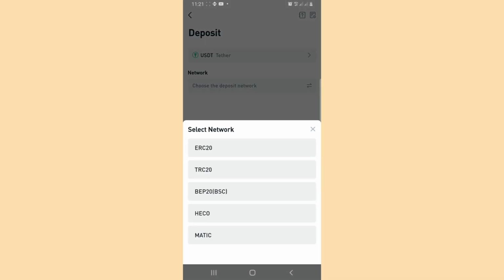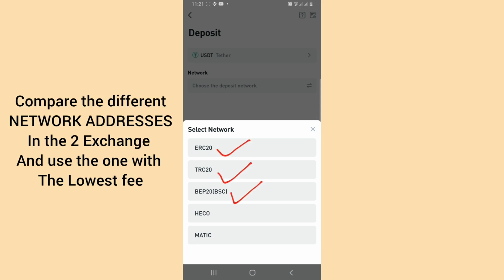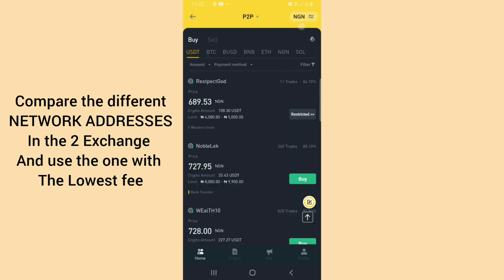You tap on it. Once you tap on the USDT, you now go through the network options that they have. You can see the different networks that they have. They have ERC20, TRC20, BEP20, Heco, and Matic. So the next thing is go over to Binance and check the one with a lower gas fee, because this will actually affect the profits that you make on this arbitrage.